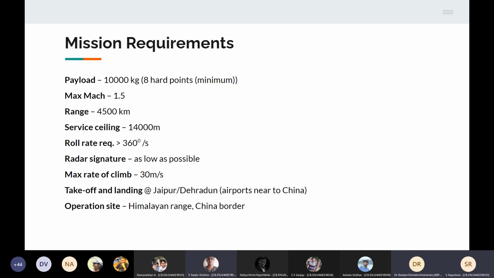Yes, it will be dangerous, but you have to calculate what G he will be experiencing. And you won't sustain it for a long time. If you sustain it for a very long time, yes, maybe. It is dangerous and he'll be trained. So G suits may not help you here for this roll rate. So sometimes the limitation is from the human point of view, not from the aircraft point of view.